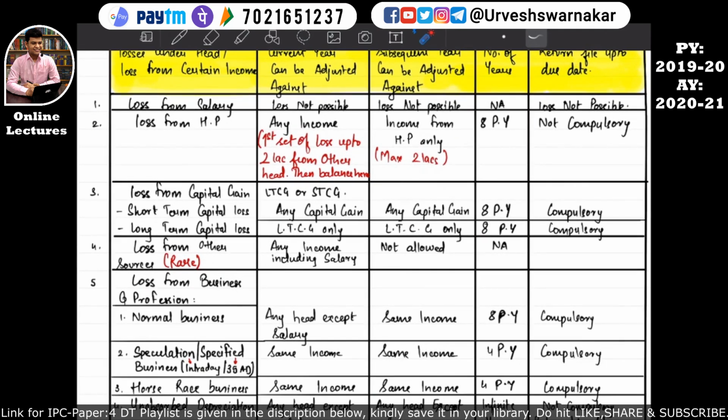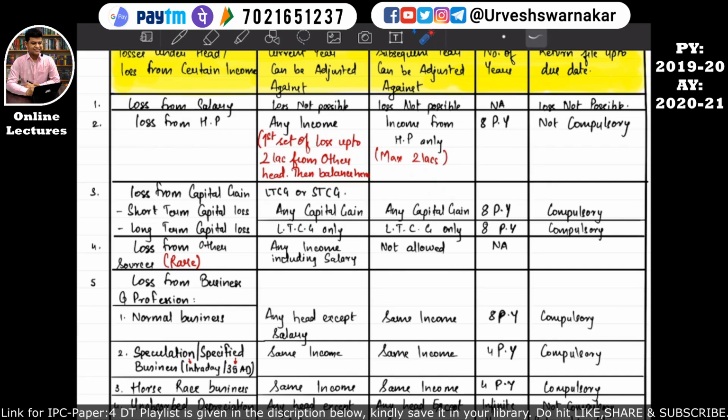But if the loss is a long-term capital loss, then it can be set off in the previous year only against long-term capital gains. If this long-term capital loss is not 100% set off in the previous year, then it can be carried forward for 8 previous years. In the subsequent previous years, the carried forward long-term capital loss can be set off against long-term capital gain only. I hope this is also quite clear.